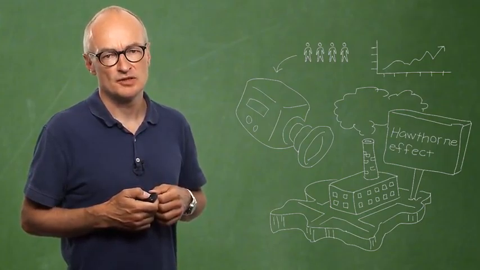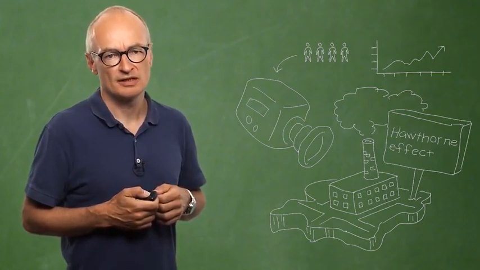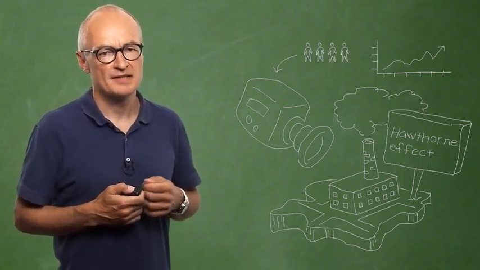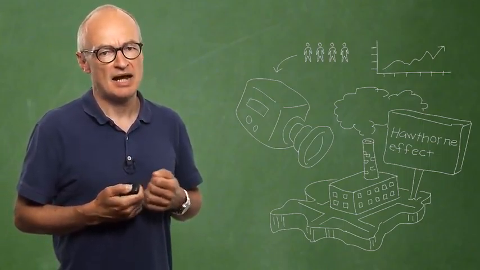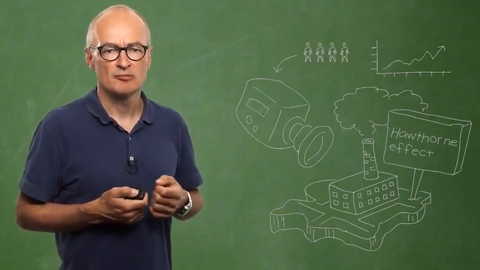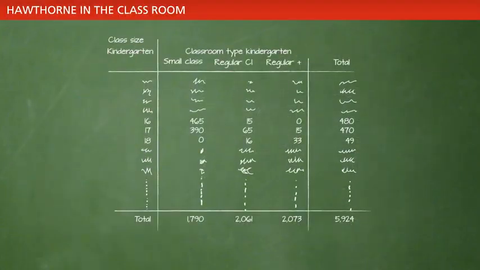Later, other researchers doubted the so-called Hawthorne effect and concluded that the whole research design was flawed and that the data from the project does not allow either conclusion. However, to illustrate the idea behind the Hawthorne effect, we look at the STAR data. The table on the slide shows the class size by treatment arm: small classes, regular classes, and regular classes with a teacher's aide. From the table it can be seen that for classes of size 16 to 18 students, there are a number of classes of equal size in all three treatment arms.